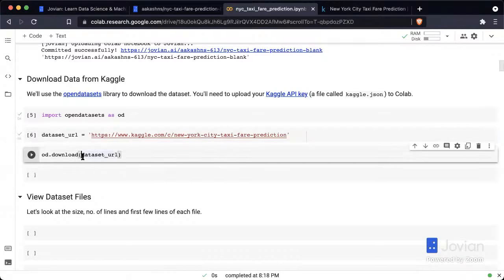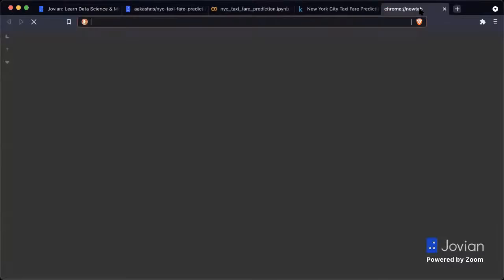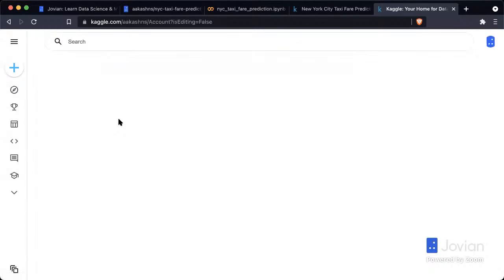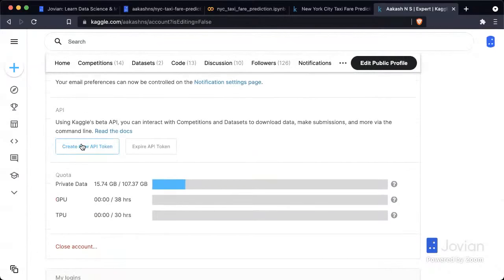Now, when I run this, Open Datasets is going to try and connect to Kaggle using my Kaggle credentials. But to do that, it needs my Kaggle credentials. And the way to provide your Kaggle credentials to Open Datasets is to go to kaggle.com and then click on your avatar, go to your account, and scroll down to API and click Create New API Token. And when you click this Create New API Token, it is going to download a file called kaggle.json to your computer.